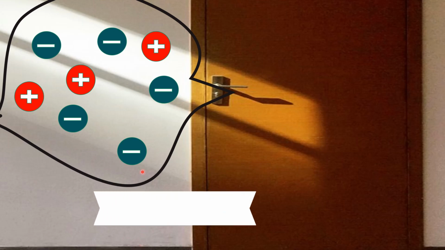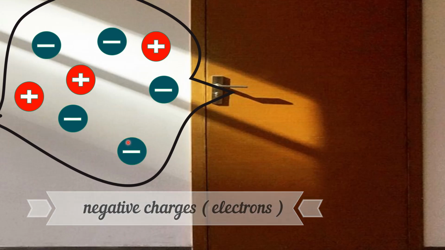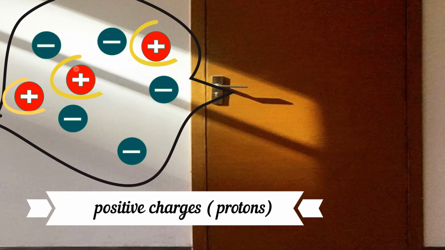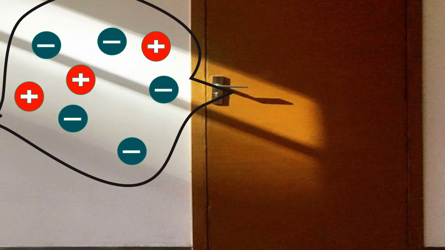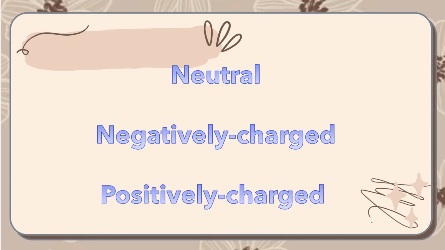Electrostatic charges include the negative charges, which are also known as electrons, and the positive charges, which are known as protons. Before explaining about the electric shock, let's learn about the basics of electrostatic charges first. An object can be neutral, negatively charged, or positively charged.